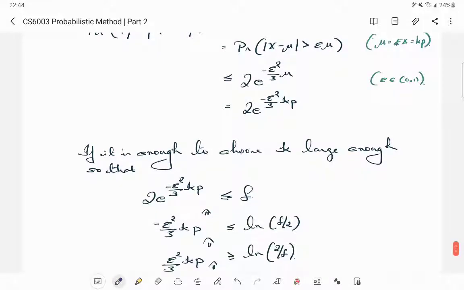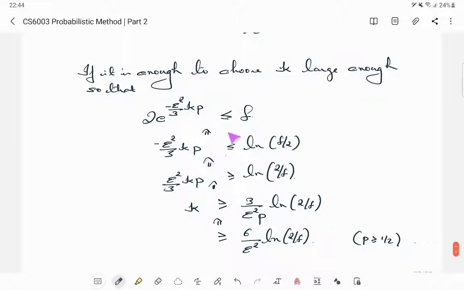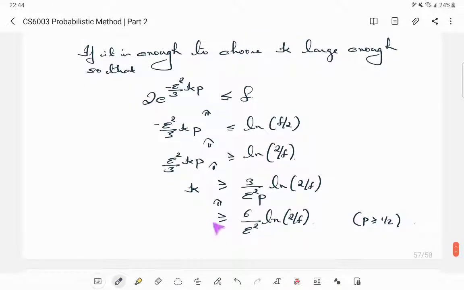In order to guarantee that, we want this upper bound to be at most delta. Now if you solve for k, maybe you can pause and verify, remember this is again working backwards, a k greater than 6 by epsilon squared, ln 2 by delta will satisfy this. So here the major difference is that earlier we had delta in the denominator; the epsilon squared remains as epsilon squared, but the delta in the denominator becomes an ln 2 by delta, which is a huge improvement.